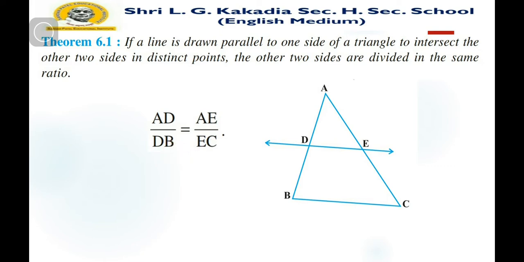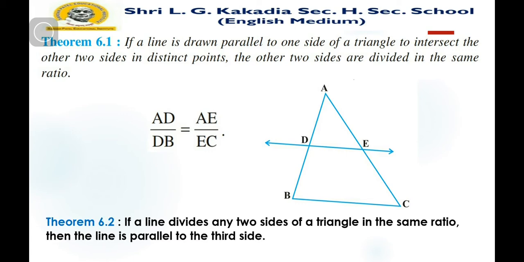So we use this theory to solve some examples. First condition: this line must be parallel to one of the sides of the triangle, and then we take AD upon BD as well as AE upon EC. So in this way, if one of these parts is unknown, we can find it. We can also consider its converse theorem, that is theorem number 6.2.